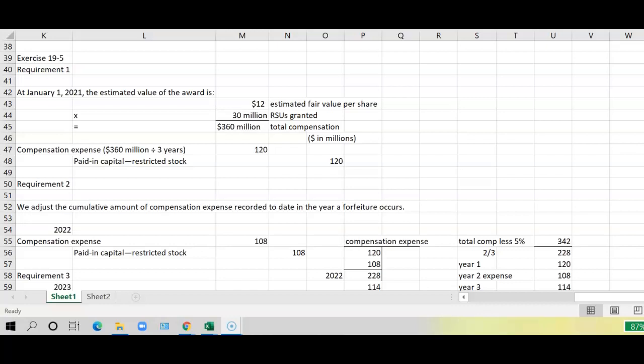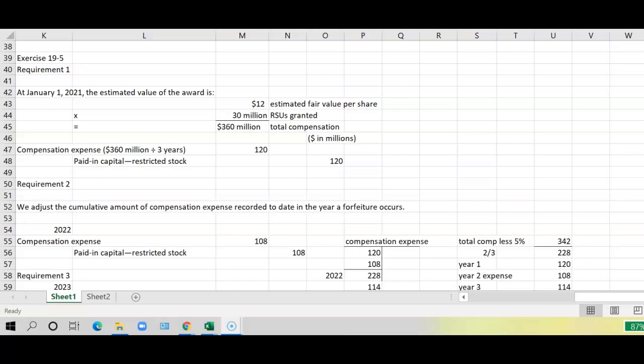On January 1, 2022, 5% of the RSUs are forfeited due to executive turnover. Mess chooses the option to account for forfeitures when they actually occur. Prepare the journal entry to record the compensation expense on December 31st, 2021.